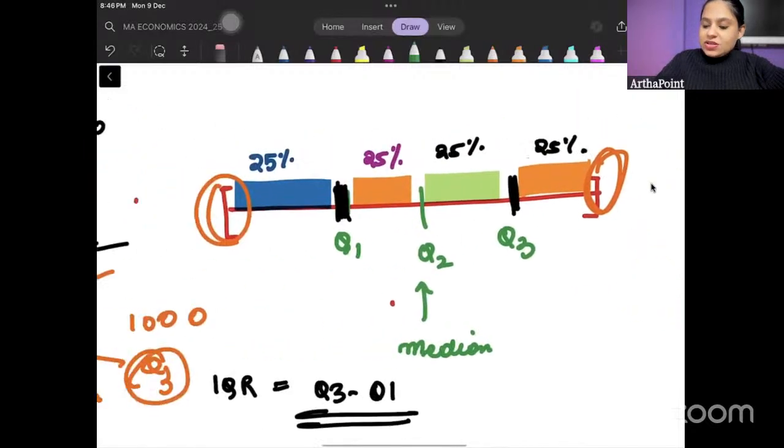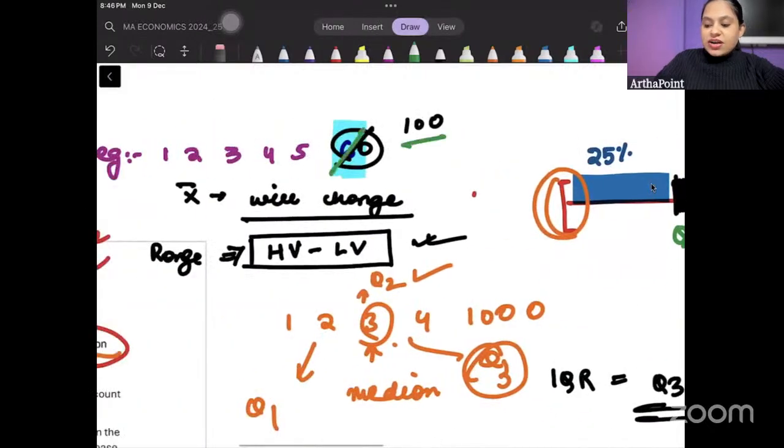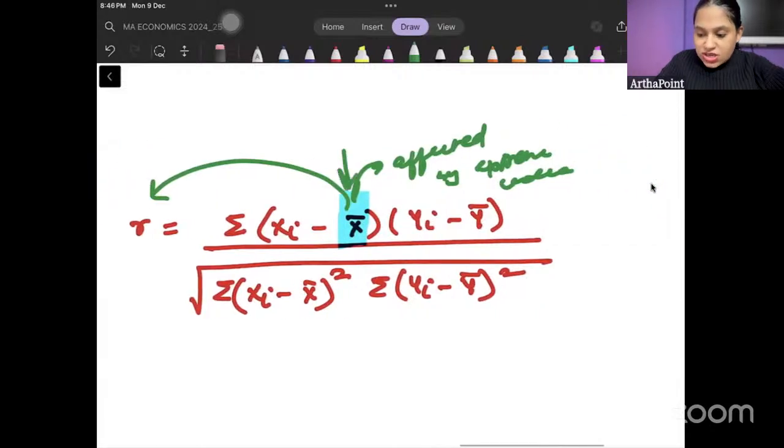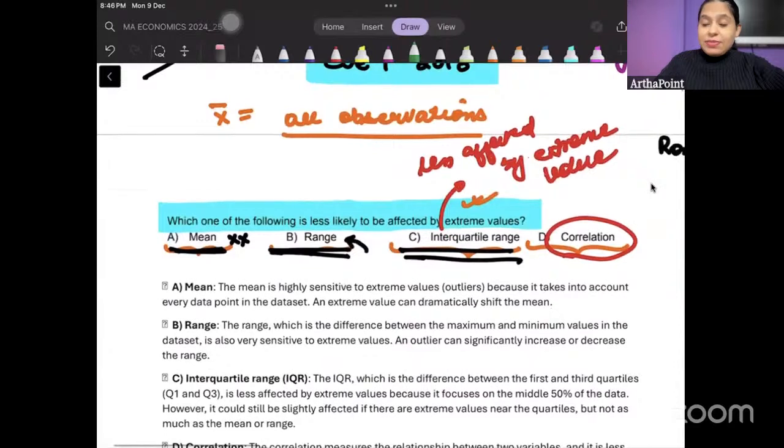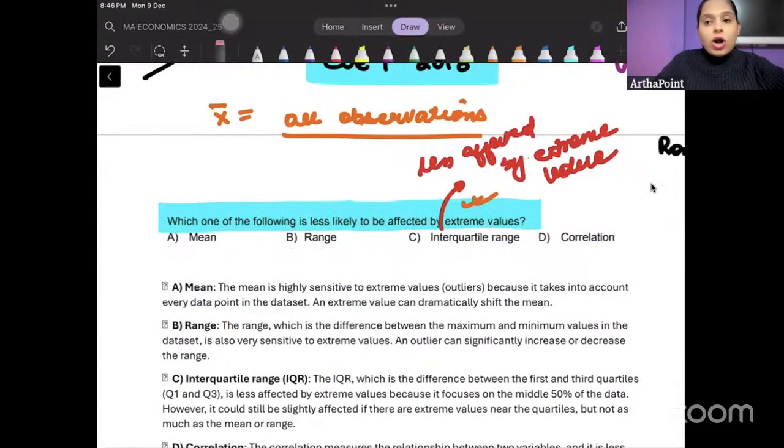So if I make this observation 60 की जगह 100, x bar will change. If x bar will change, that x bar only is coming here. So it will affect this correlation. It will affect the value of R. So the most sensible answer that we can give in this case, it should be C, not D.